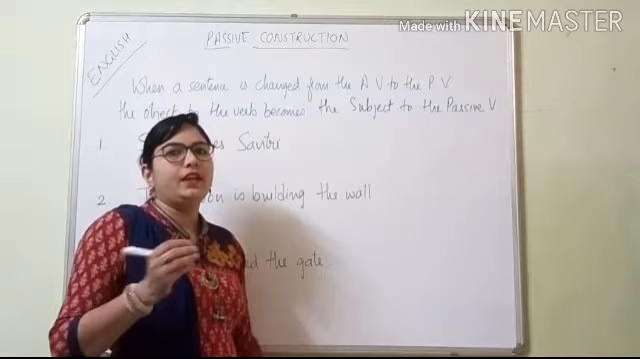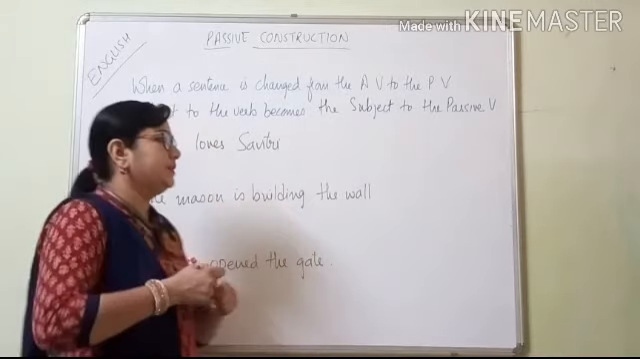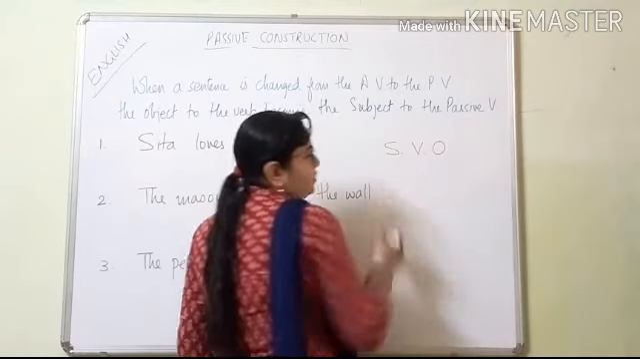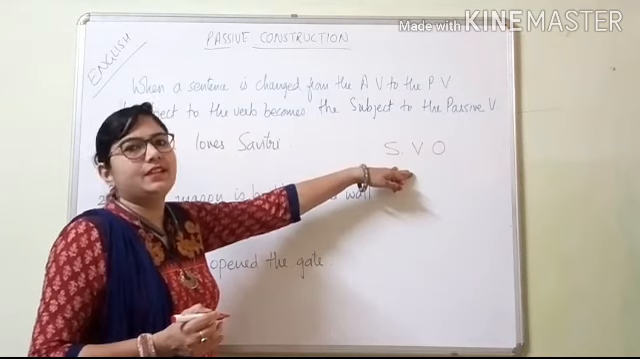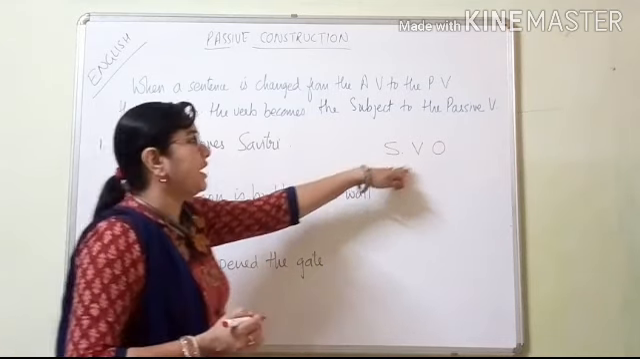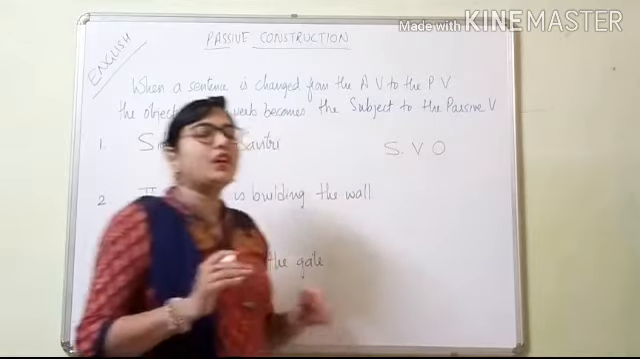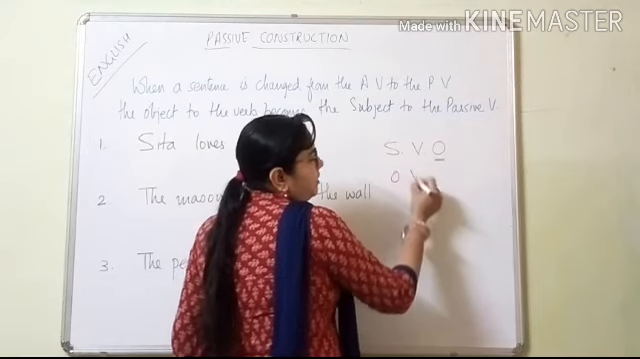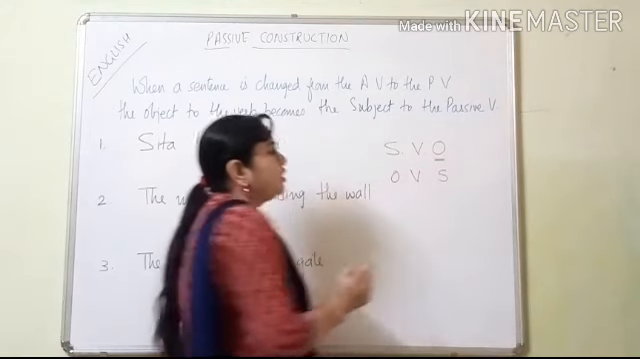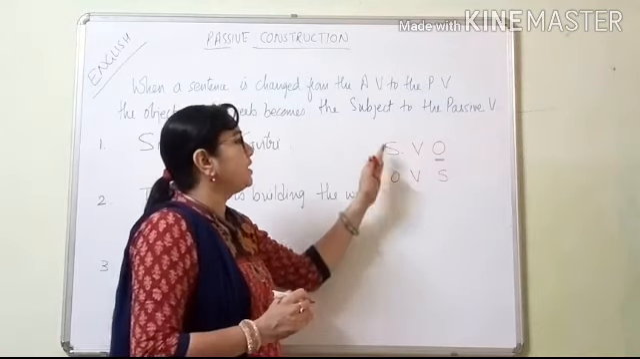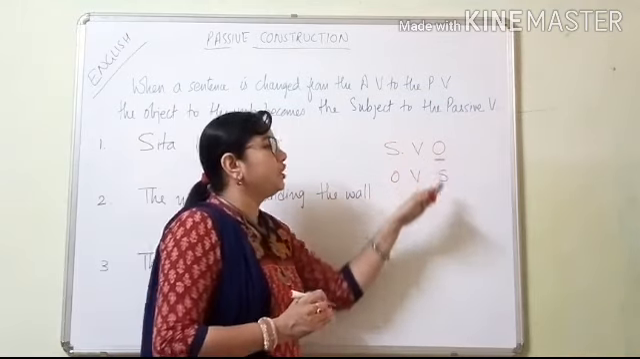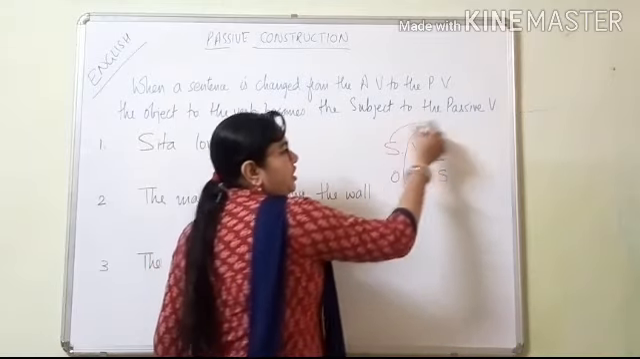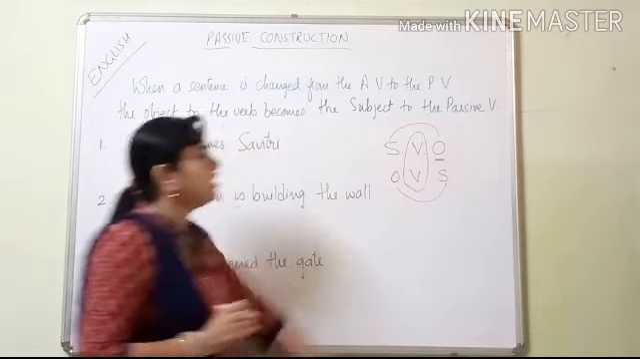If you know, in any sentence there are three things. What are they? First one is subject, second is verb, and third one is object. This is the construction of a simple sentence in the active voice. Subject plus verb plus object. But when you convert it into passive voice, then what happens? The object comes first. Object plus verb plus subject. Instead of subject, you have to keep object, and instead of object, you will keep the subject. There is no change in the place of the verb. There is only a change of subject and object. So this you have to remember.